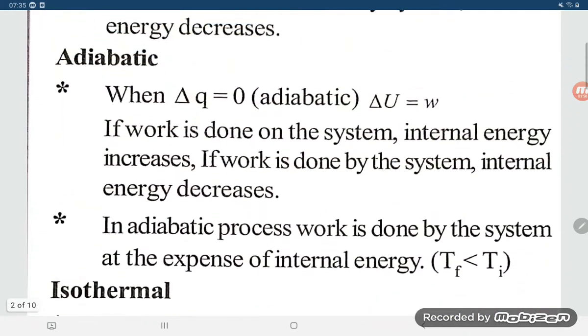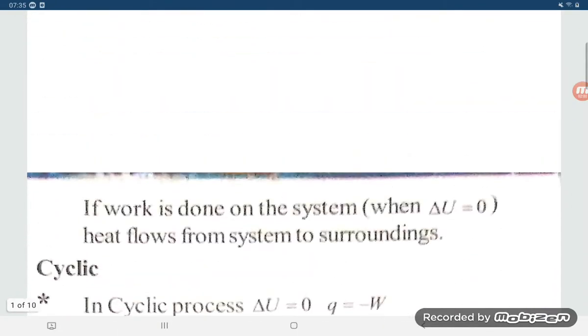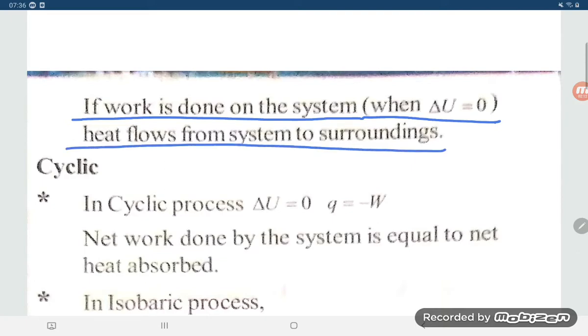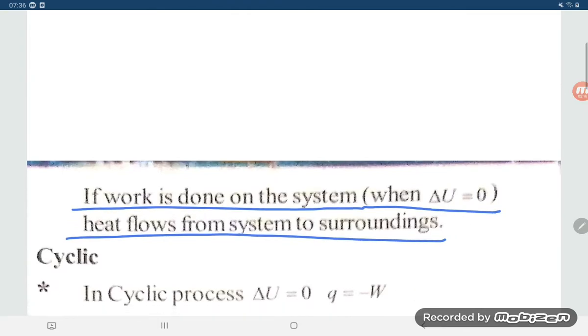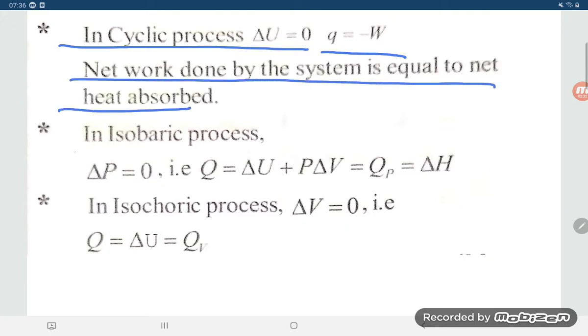And what is the sign of W? If work is done on the system, then delta U will be 0 and heat flows from the system to the surroundings. In a cyclic process, delta U is equal to 0 and Q is equal to minus W. The net work done by the system is equal to the net heat absorbed.